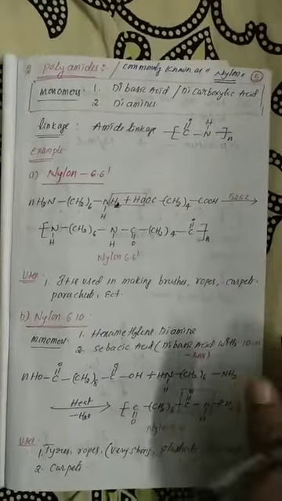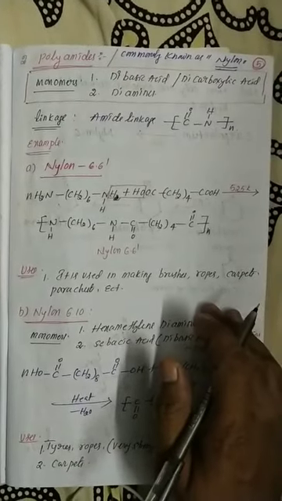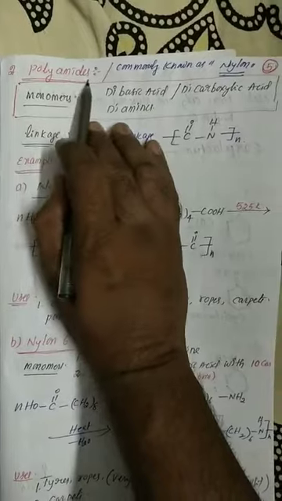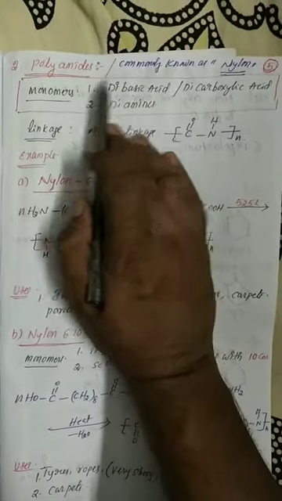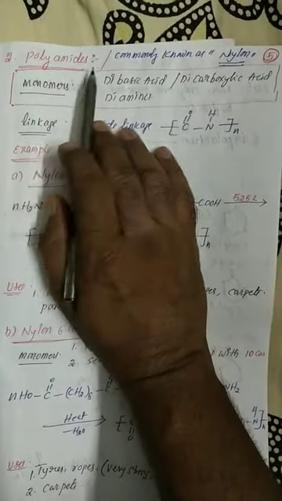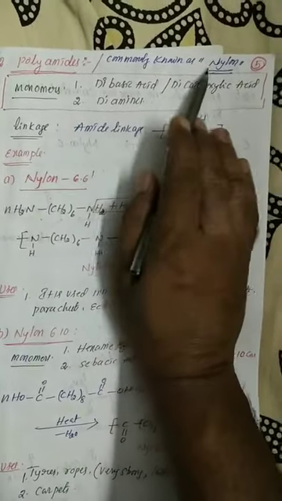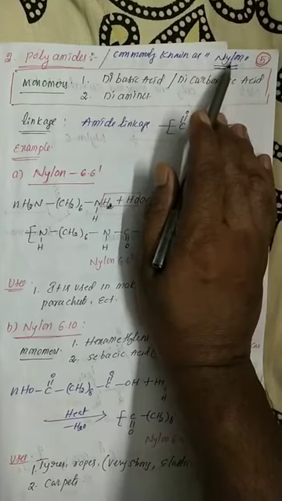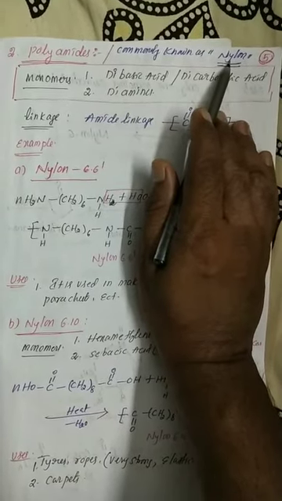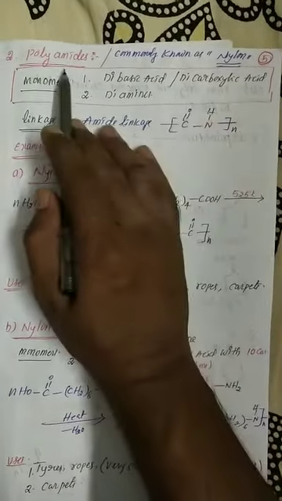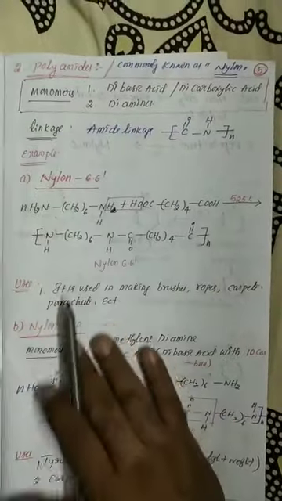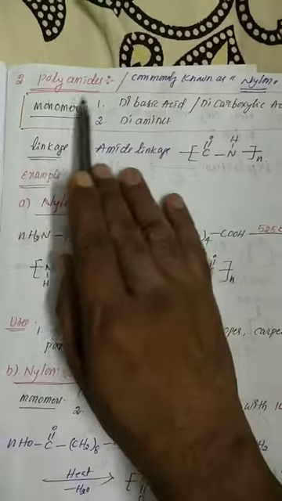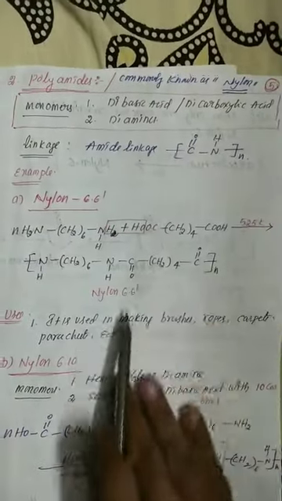See, the next category of condensation polymerization, polyamides. Very important point: generally polyamides are commonly known as nylon. It means all types of nylon category polymers are present in the polyamides group. The most important thing is that the general common name of the polyamides is nylons.